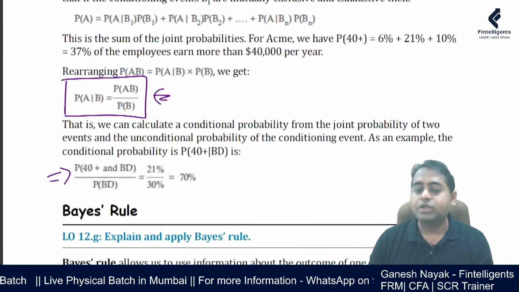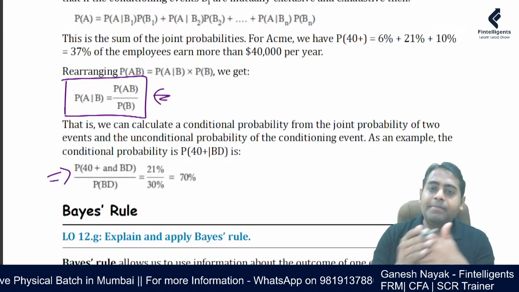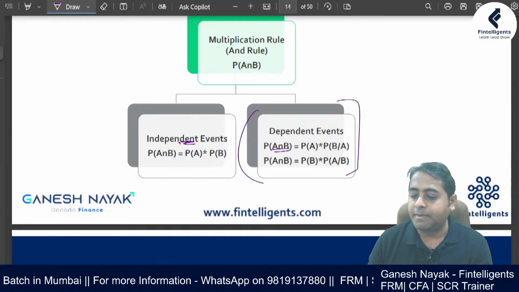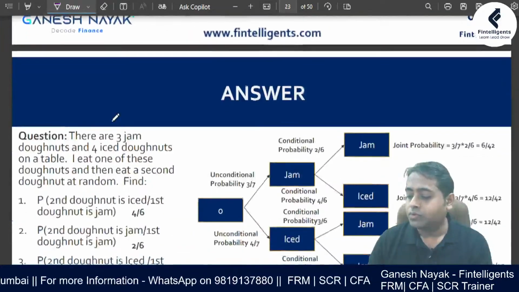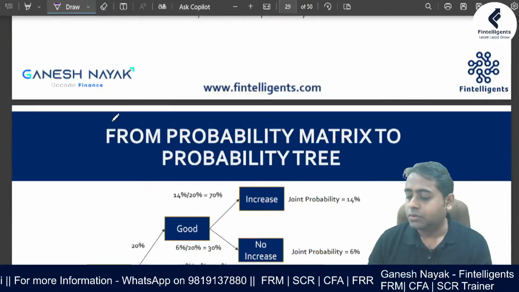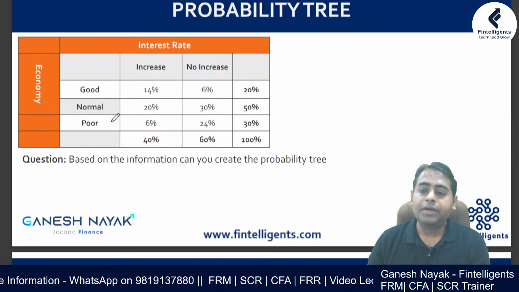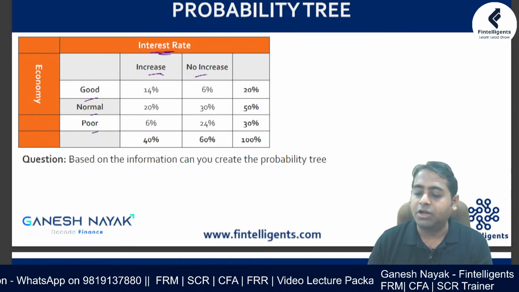You might have to use a probability matrix, and from that matrix you calculate the answer. One example of a probability matrix, I'll show it to you. For example, suppose interest rate will increase or decrease, and the economy is going to be good, normal, or poor.